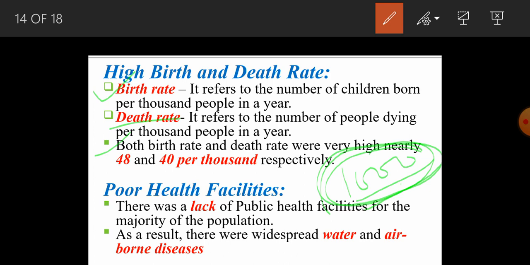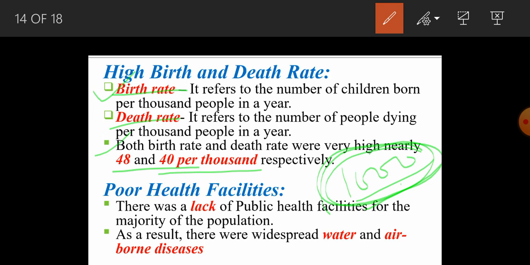On the eve of independence, the birth rate was very high and the death rate was also very high. 48 per thousand is for birth rate and the death rate was 40 per thousand.